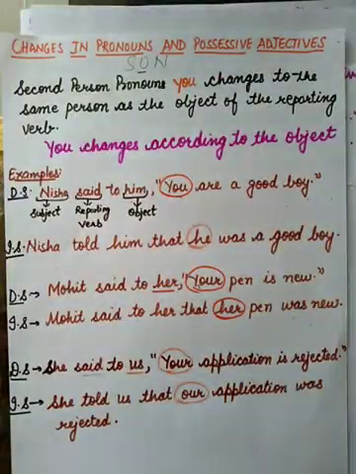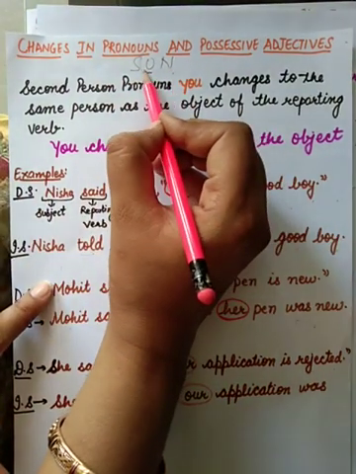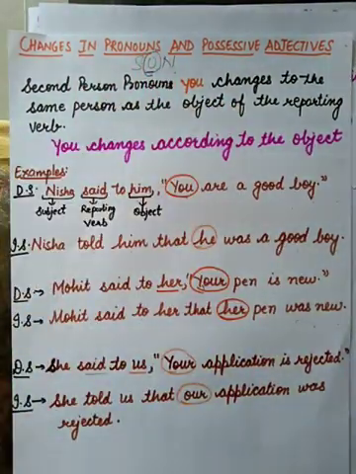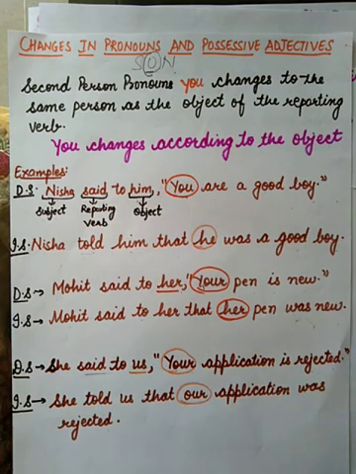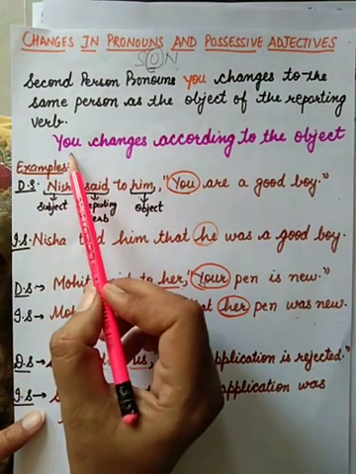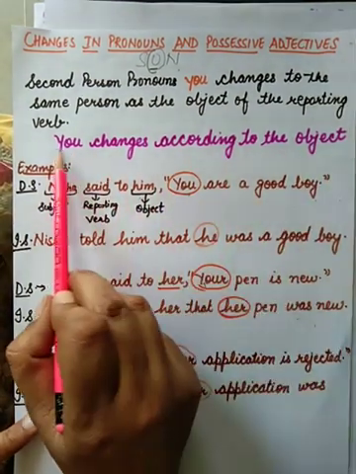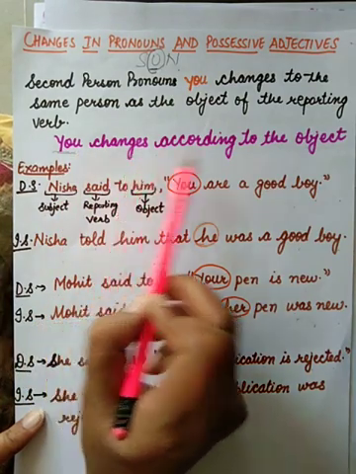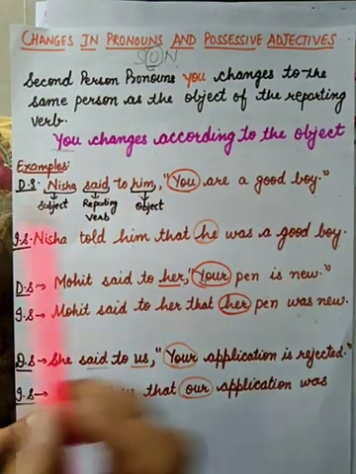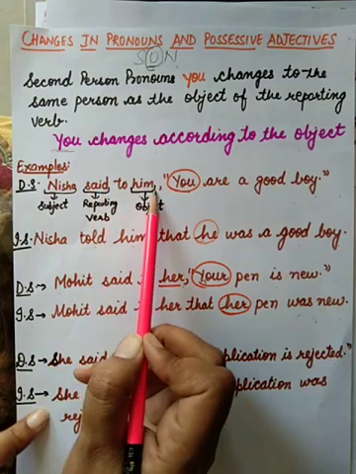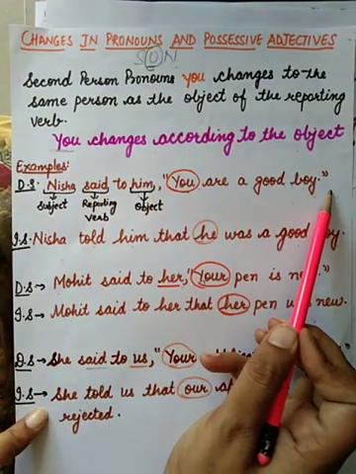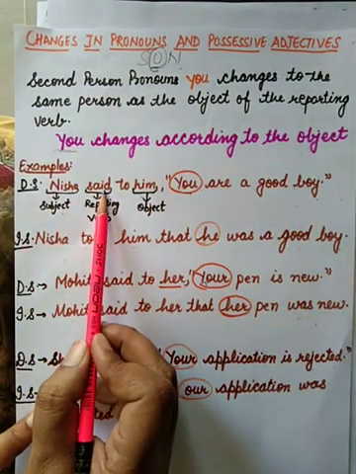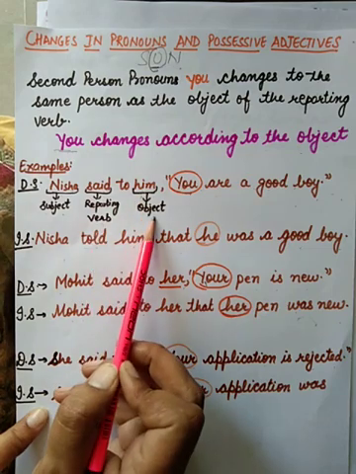Now second person pronouns. S-O-N, according to the object. You is the second person pronoun, so it will change according to the object. Example: Nisha said to him, you are a good boy. Nisha is the subject, said to is the reporting verb, and him is the object.